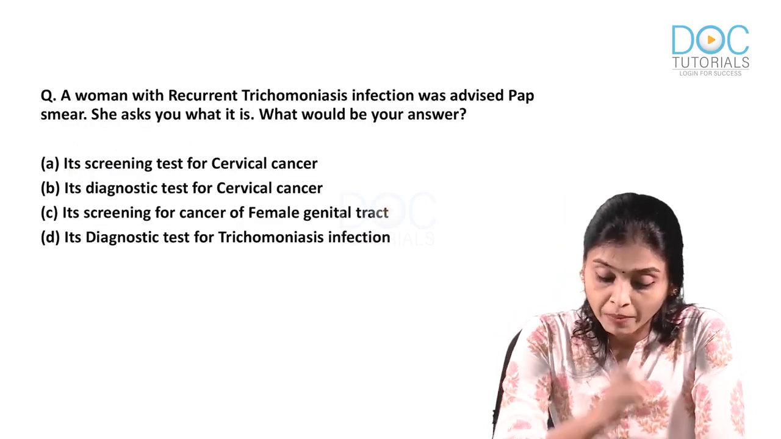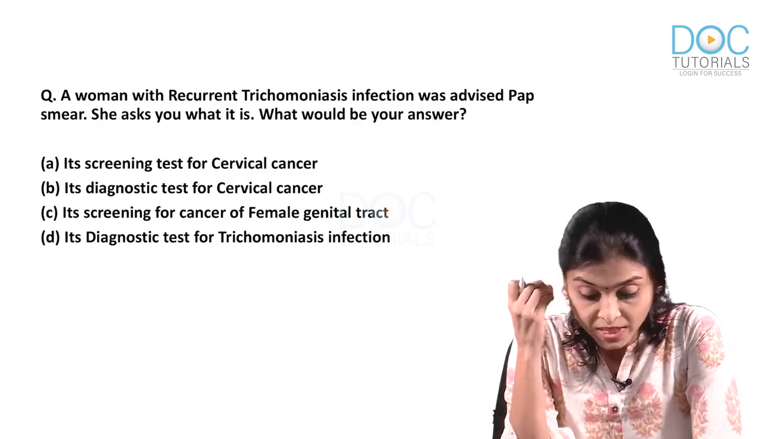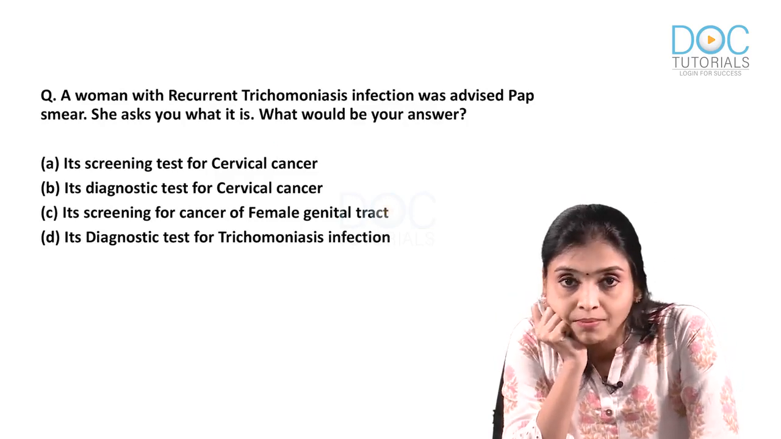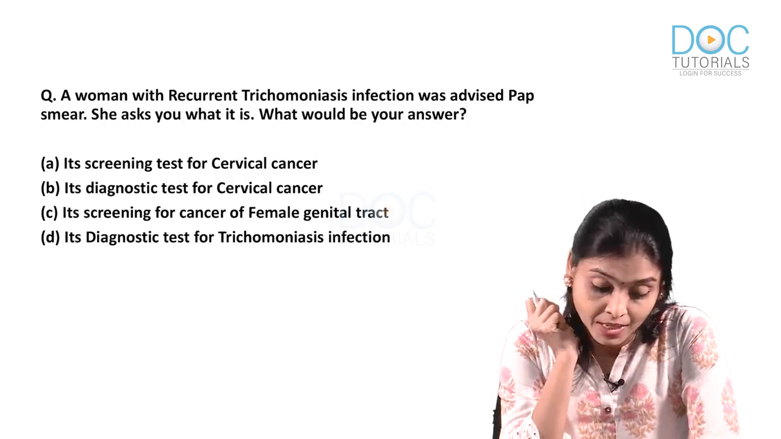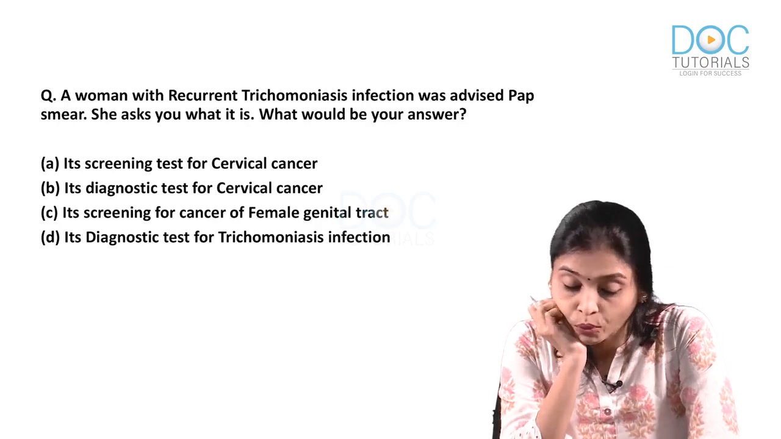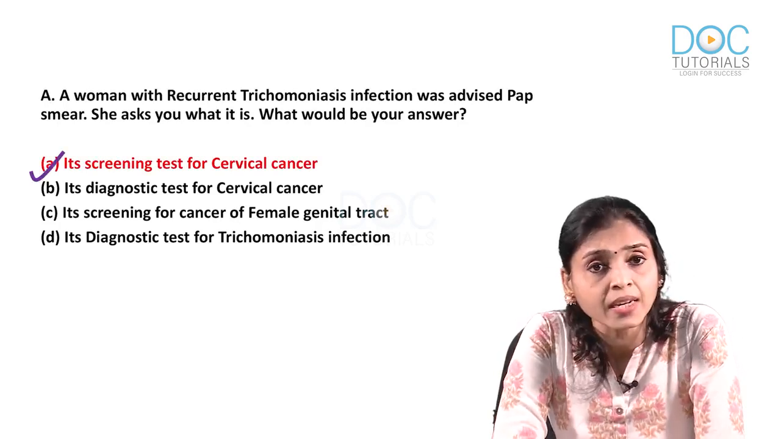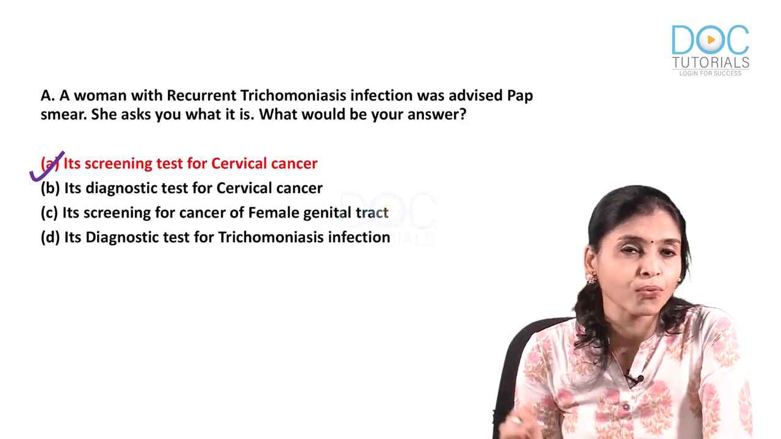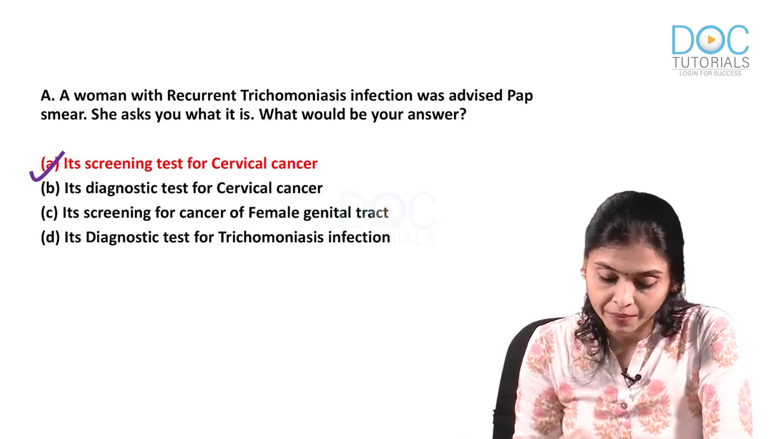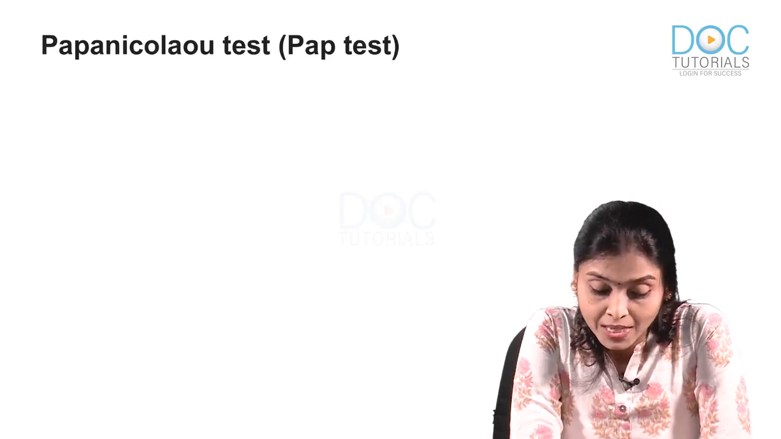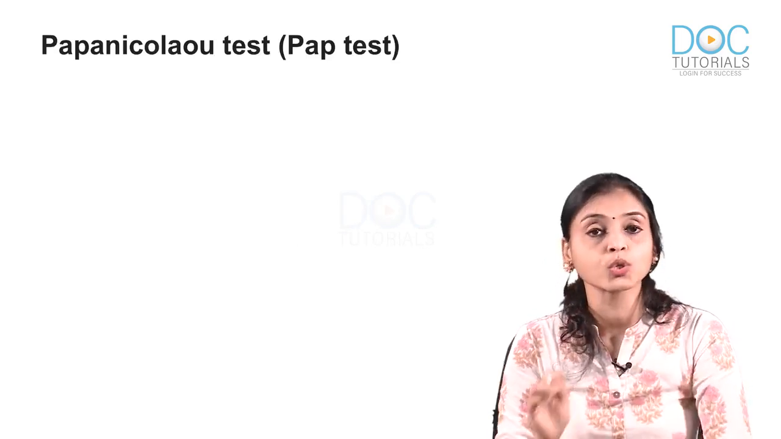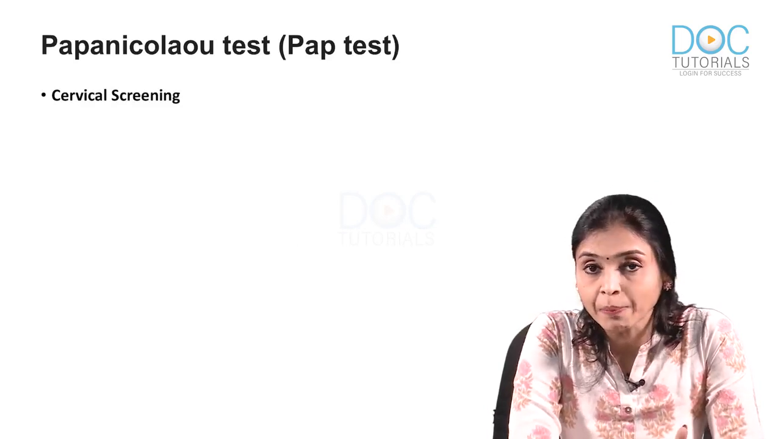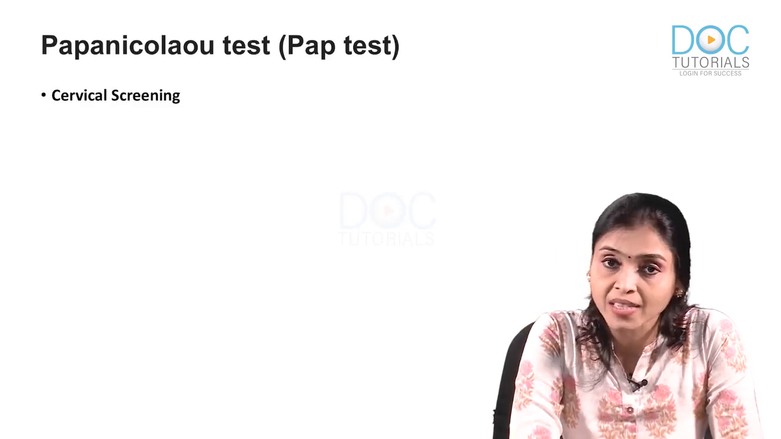Next question. A woman with recurrent trichomoniasis infection was advised pap smear. She is asking you, what is it? What will be your answer? So what is PAP test or pap smear taken for? It is for screening cervical cancer, right? No doubt about it. Now let's see few more MCQs related to this topic. PAP test, as you know, is Papanicolaou test, used for cervical cancer screening. This will pick cancerous as well as precancerous lesions.